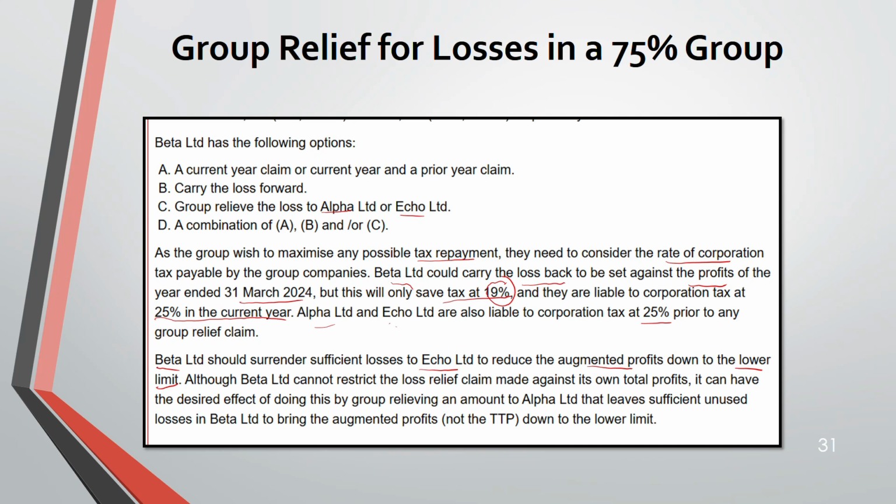Although B cannot restrict the loss relief, you cannot restrict the loss relief made against his own total profit. But for group relief, you can do this. Okay. So he can balance, he can get it relieved against Alpha. That leaves sufficient unused losses to bring the augmented profit, not the TTP, down to the lower limit.